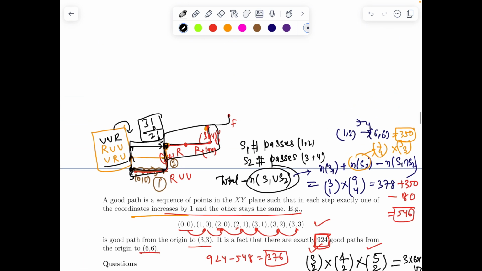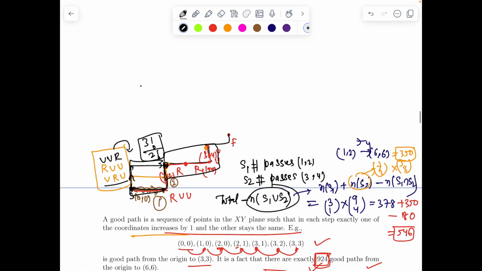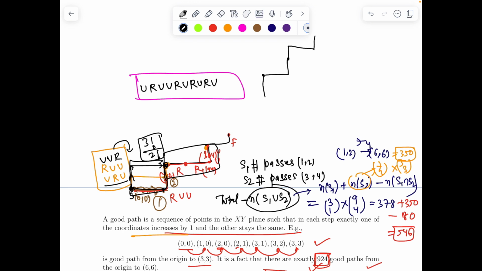So this is how we decode this path problem, and very nicely you have decoded. You can see there will be some path like u, r, u, r, u, r, u, r, u. This is not the question that I'm asking. So for decoding this part, say the first move you took is up, then right, up, right, up, right, up, right, up. So this is the starting point and finishing point. Every path can be decoded with this basic code, and every code is in bijection with a path corresponding to it.